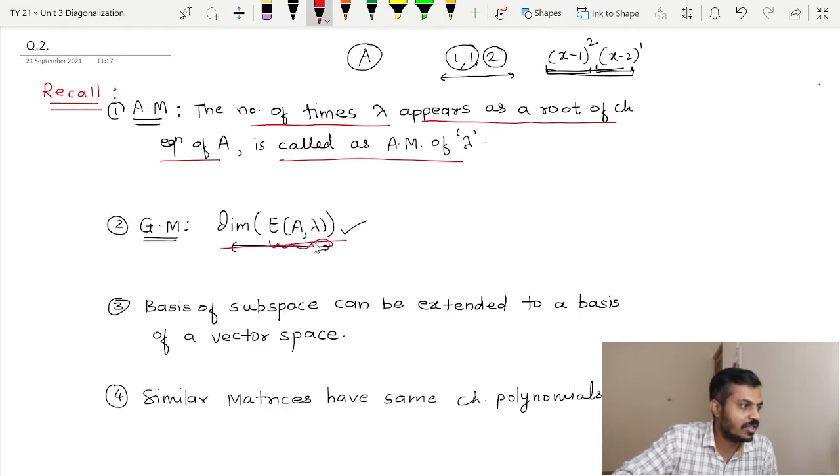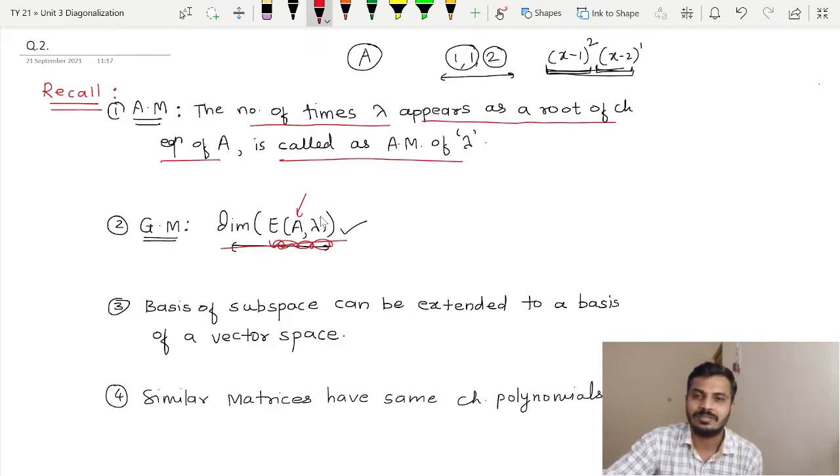And this is the notation that we use for eigenspace, that is E of A, lambda. Remember why we use this notation? Because the basis of the eigenspace depends on matrix A as well as whatever eigenvalue we get. Remember that.